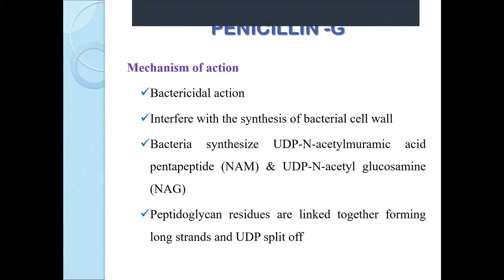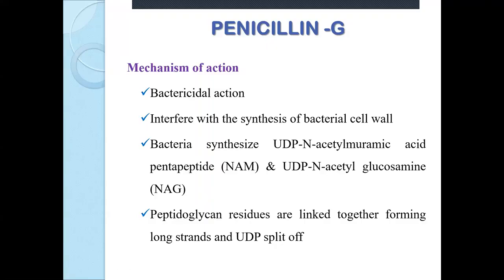Now, coming to the mechanism of action, as I told you earlier, the first thing you have to mention is whether the drug is bacteriostatic or bactericidal. Here, penicillin is bactericidal because it interferes with the synthesis of the bacterial cell wall. Bacteria cannot survive without the presence of a cell wall. Since they cannot survive without a cell wall, the action is bactericidal. Now, how does penicillin inhibit bacterial cell wall synthesis?